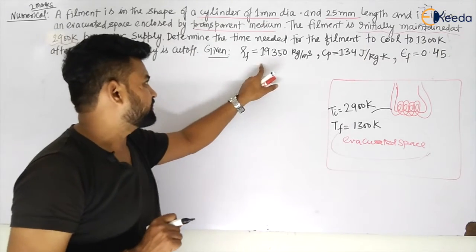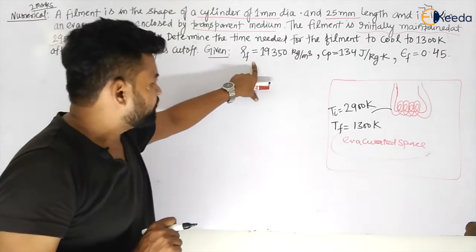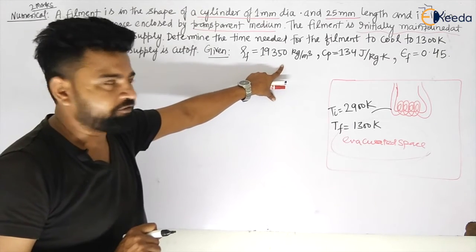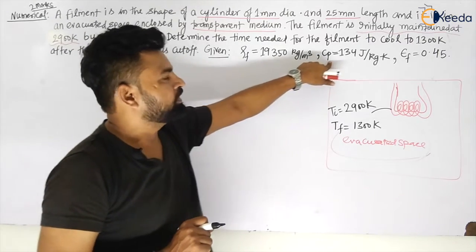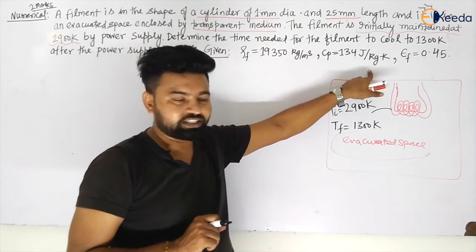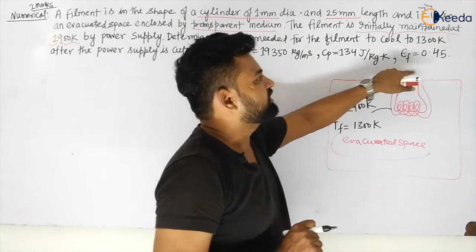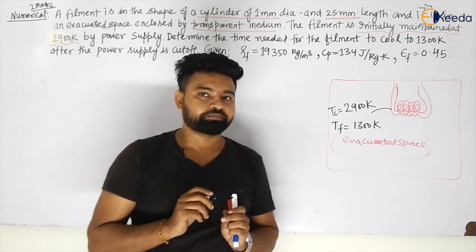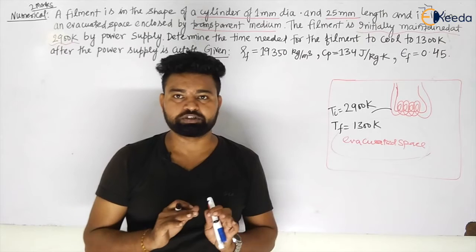And the properties: rho, the density of the filament, is given as 19,350 kg per meter cube. Specific heat of the filament is given to be 134 joule per kg Kelvin. And emissivity of the surface of the filament is given to be 0.45. So now, how should we proceed in this question?